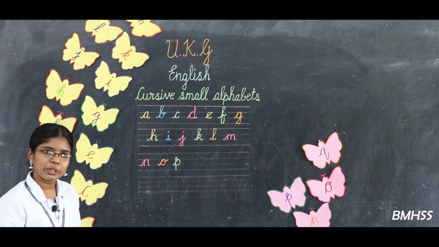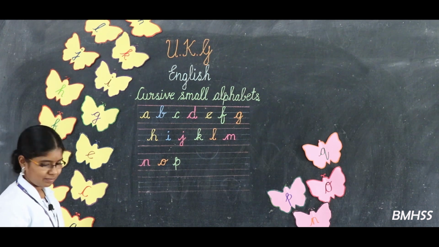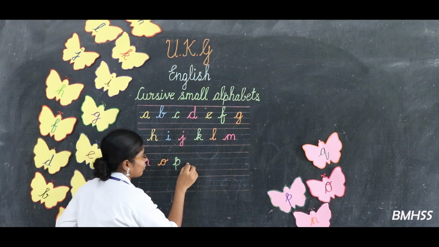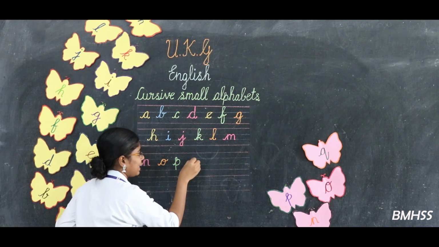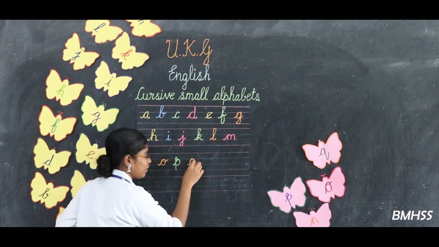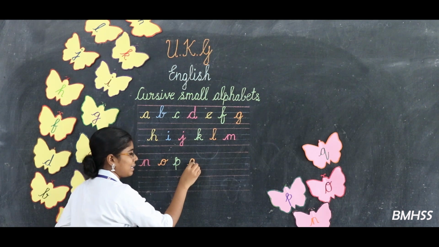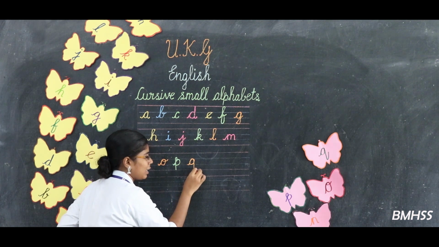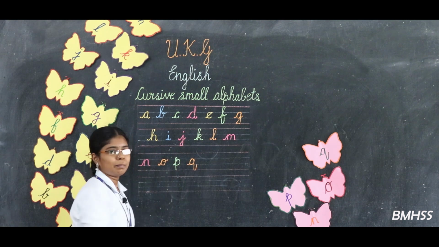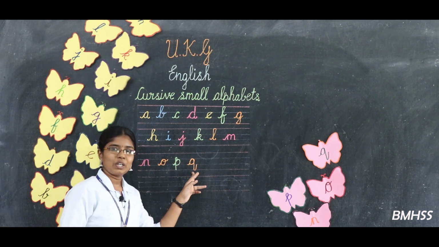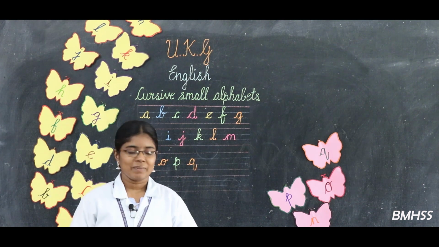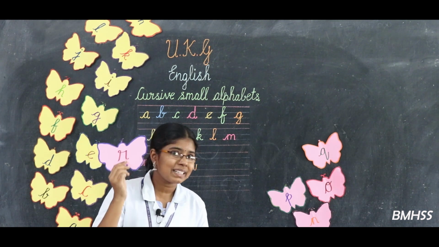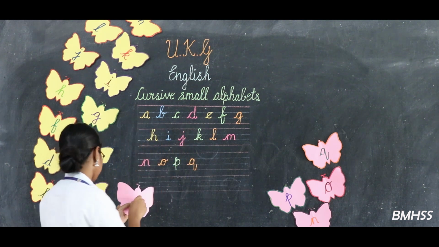Q. How can we write Q? Look at the board. Again, keep the pencil on the third line. From here, you can write like G. We have already learnt it, no? But stop it here. From here, you can make one small bend. Go up and touch the bottom blue line. This is the letter Q. Very good. The next letter. See here. R. What letter is this? R.